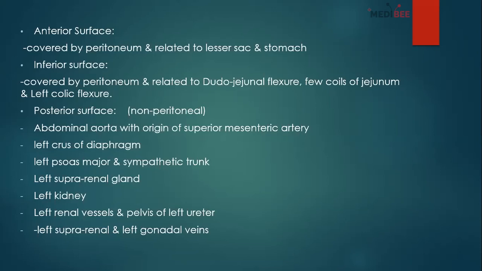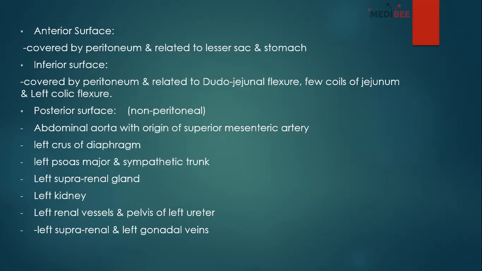And the inferior surface is covered by peritoneum and related to the duodenojejunal flexure. That means where the duodenum ends and jejunum starts, that point is called the duodenojejunal flexure. And there will be some coils of jejunum, and there is the left colic flexure.